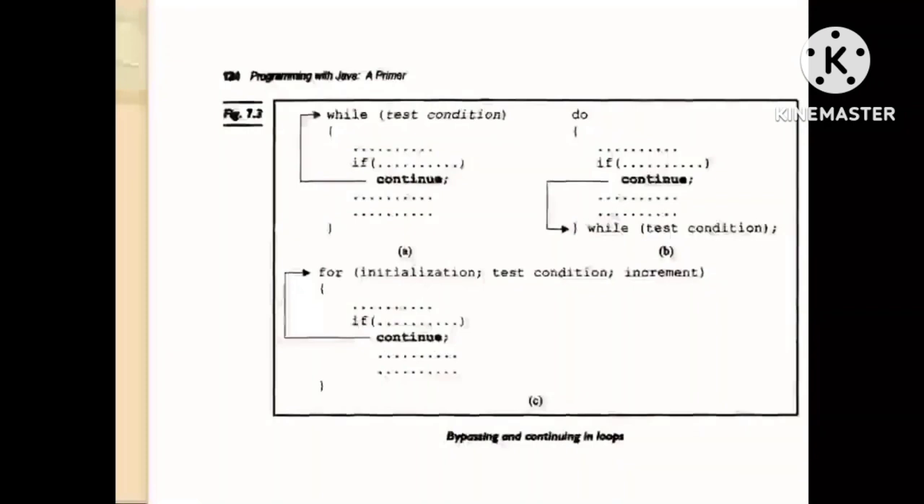Bypassing and continuing in loops. There is a continue command which can be used inside while and for loops. The continue command is placed inside the body of the while loop or for loop. When the continue command is met, the program jumps to the next iteration of the loop without executing any more of the loop body.